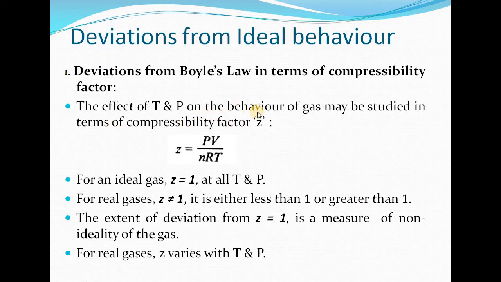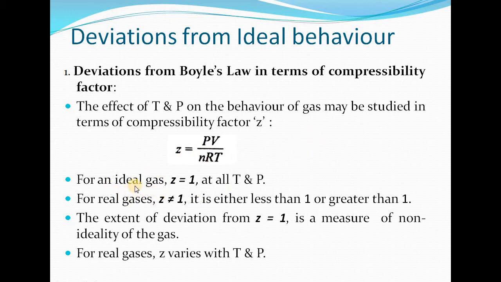Now the effect of temperature and pressure on behavior of gas we can study in terms of compressibility factor, where compressibility factor is defined as the ratio of PV to nRT. So what we can see from here, if we are keeping temperature constant, the plot of PV versus P will be similar to Z versus P.